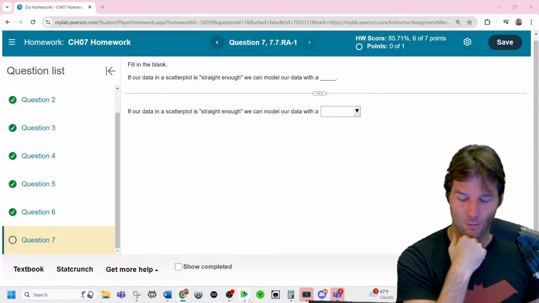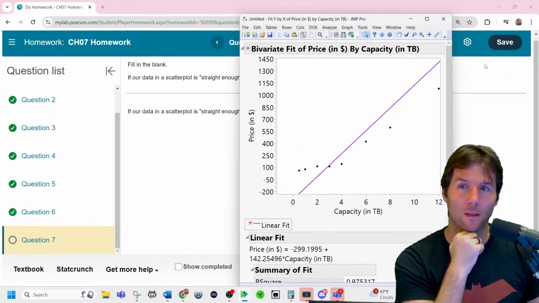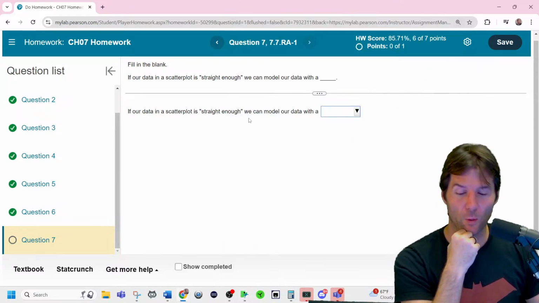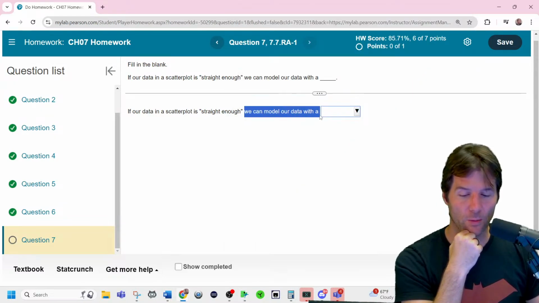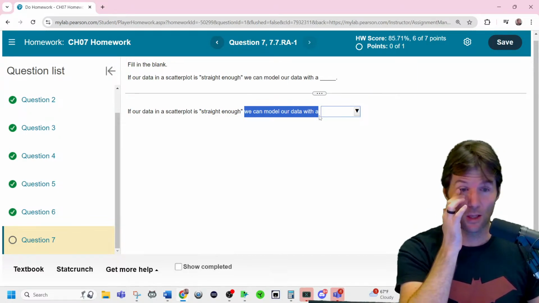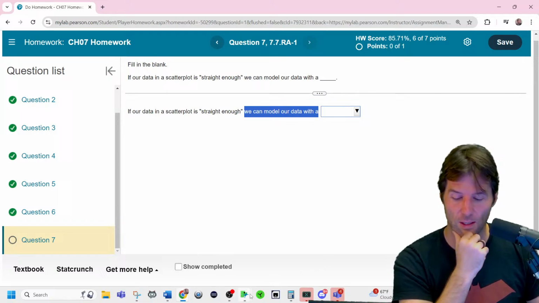You have to be like, well, we're checking straight enough to see if we can do what? The whole point of QQ is two quantitative variables. Well, so wait, we're going to model our data with a what? What kind of model or kind of prediction thing are we going to add to it? We can add a what to the data.